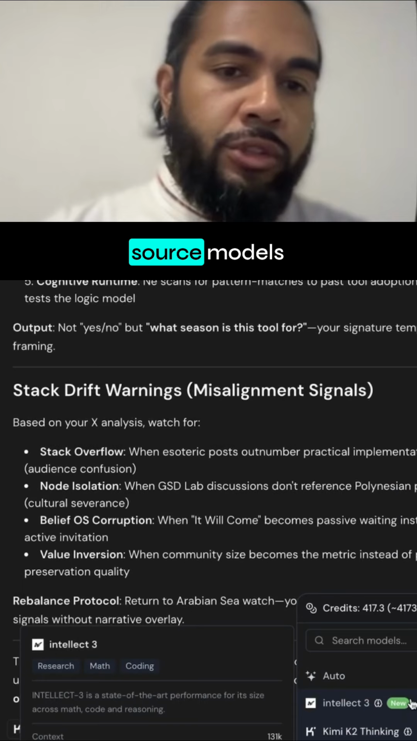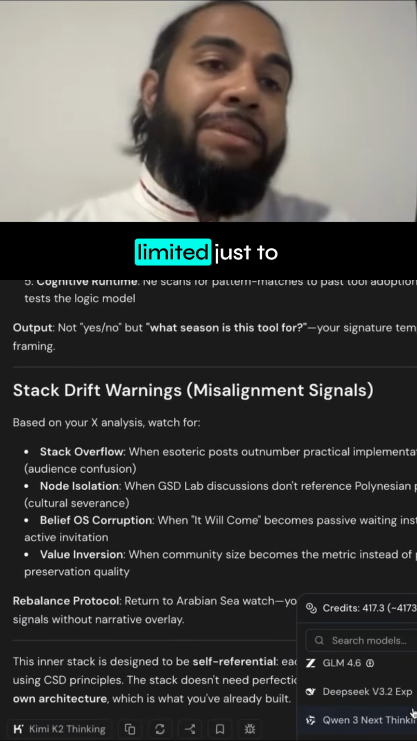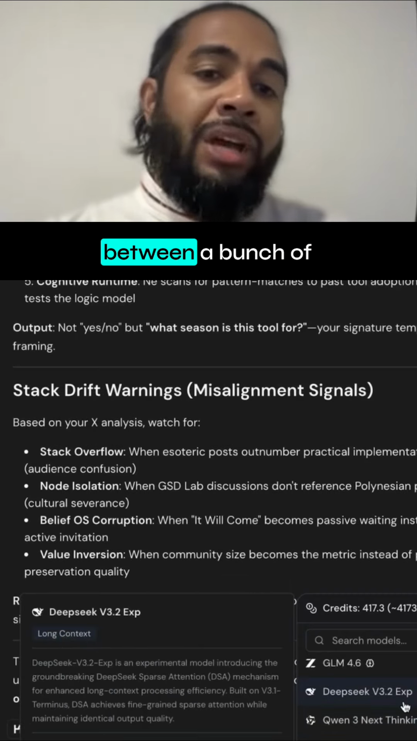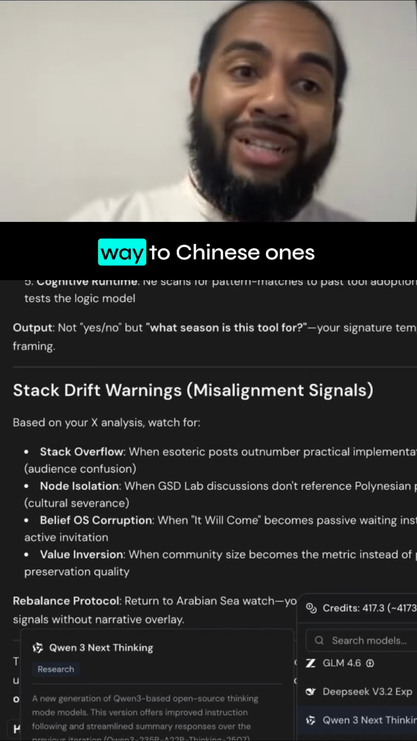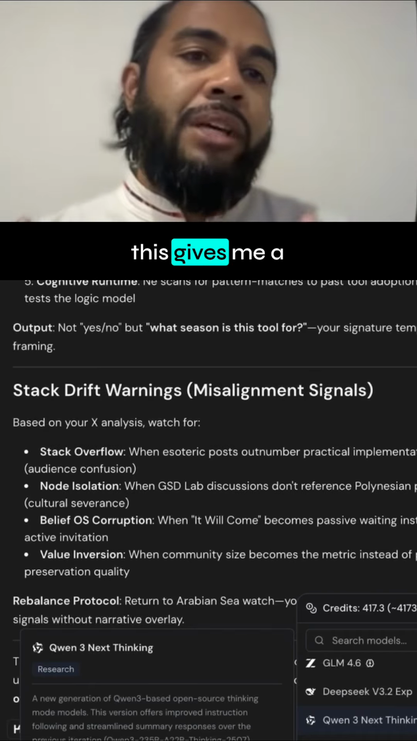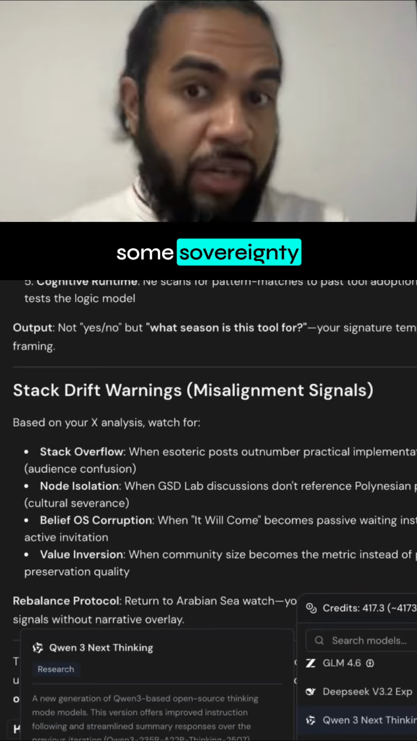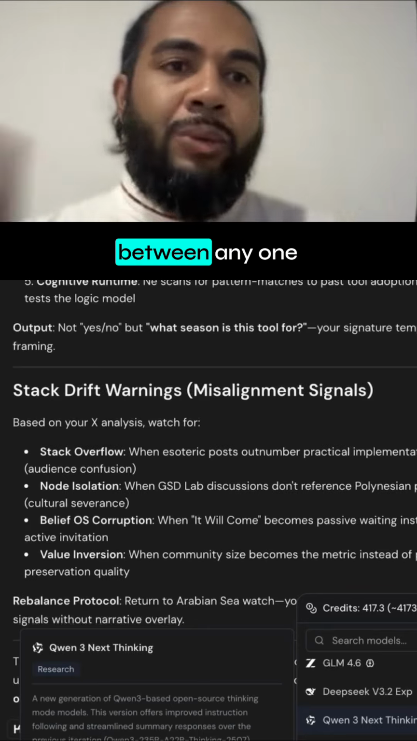And these are open source models, all right? And instead of being limited just to ChatGPT or Claude, etc., I can now switch between a bunch of different open source models, from US ones all the way to Chinese ones. And to me, this gives me a lot more freedom, flexibility, and most importantly, some sovereignty around where my data goes, and not having to choose between any one company.